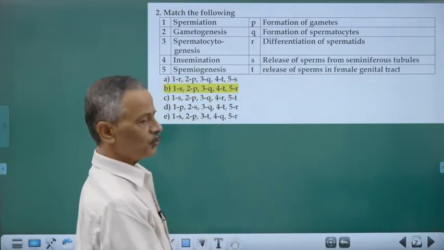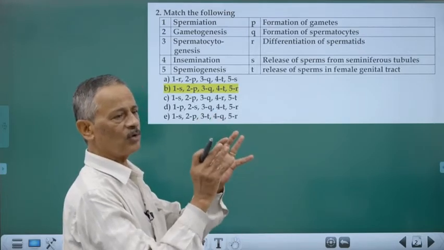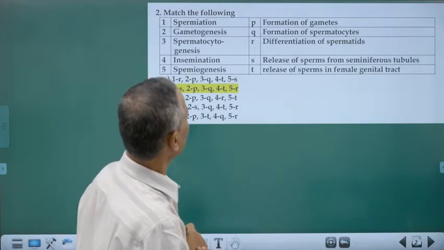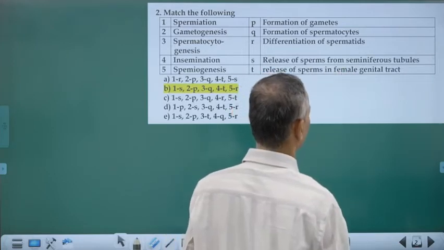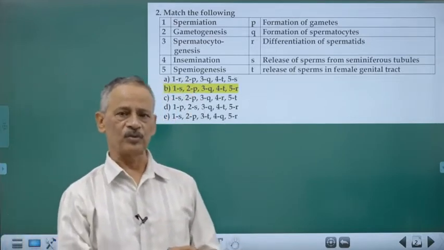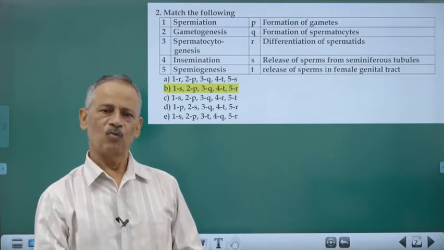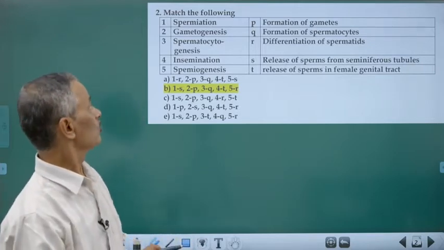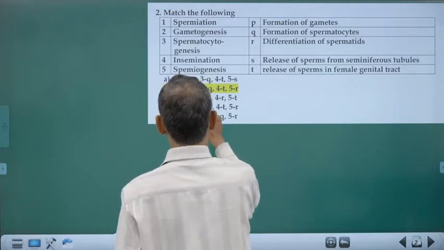Spermiation. What is spermiation? Spermiation is the separation of fully developed spermatozoa from the Sertoli cells. Till that time, it remains attached. So it is the release of sperm from seminiferous tubules. Sertoli cells give attachment and provide nourishment. Once the spermatozoa are fully formed, they get detached. That detachment is called spermiation. So one is yes.